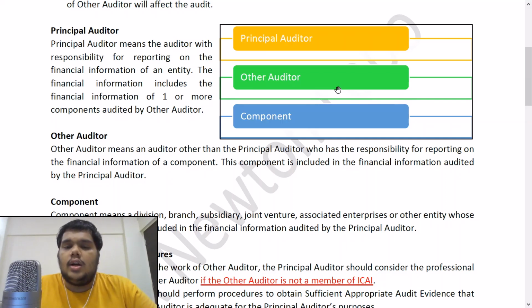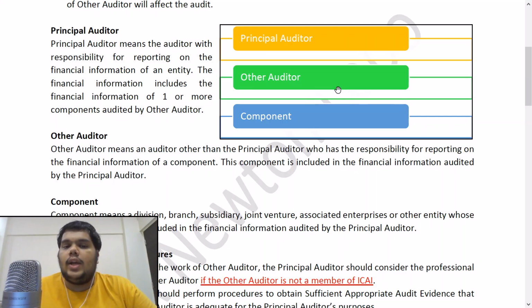Who is the other auditor? Other auditor is the auditor whose work is going to be used, right? So principal auditor is the auditor who is going to use some other auditor's work. Other auditor is the auditor whose work is going to be used. Now, the third important key term is component.